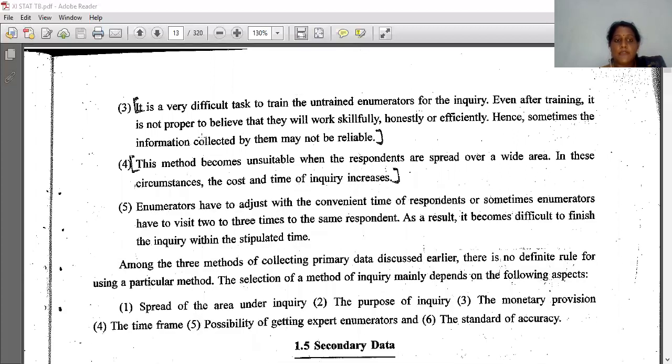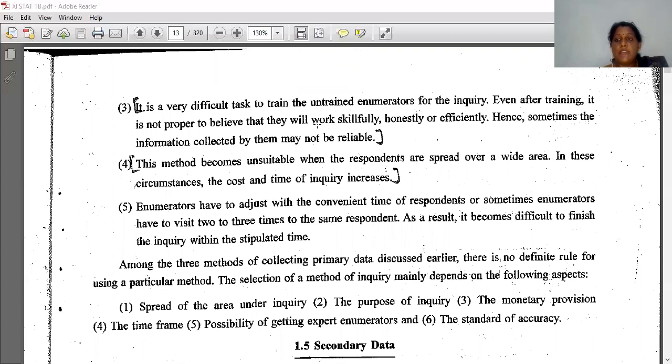Then third is it is a difficult task to train the untrained enumerators for the inquiry. So here we will always go for experienced enumerators. And suppose if an untrained person or a fresher enters this field, then at that time the training of enumerators becomes a difficult task.